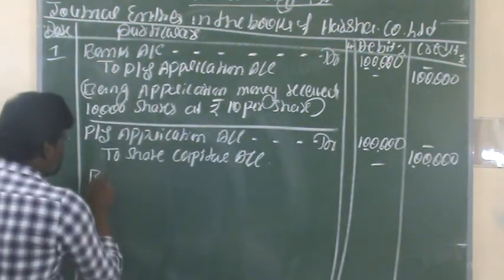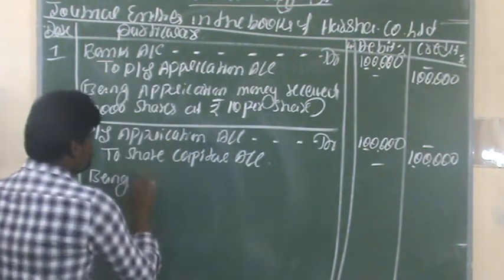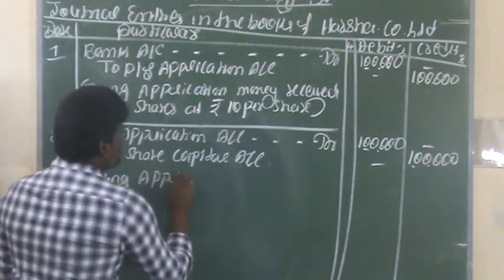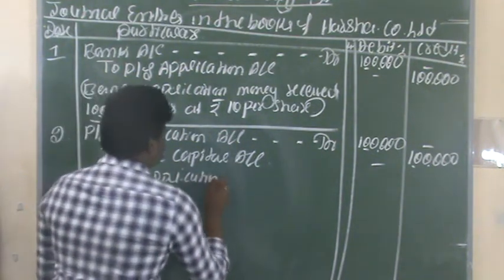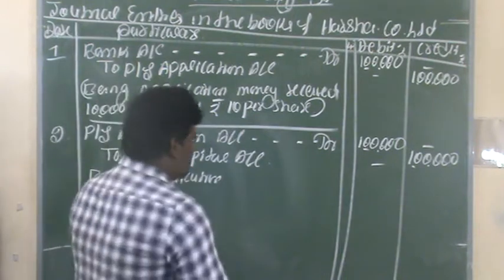The narration being application money transferred to share capital account.